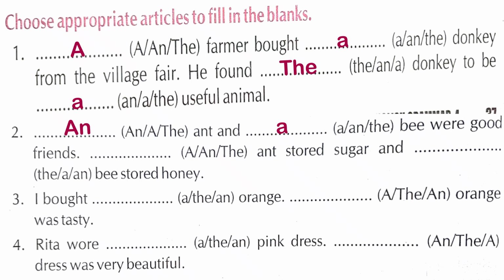Dash ant stored sugar. कौन सी ant? जिसकी बात हमने previous sentence में कर ली है. So the ant. दोबारा जब बात करते हैं तो article the लगता है. Similarly, the bee stored honey. bee की बात भी हम दोबारा कर रहे हैं. So हमने फिर से the article लगाया.